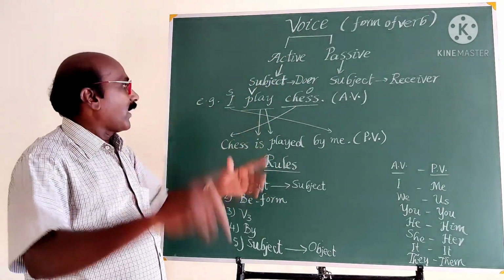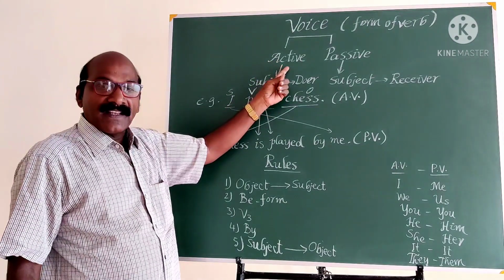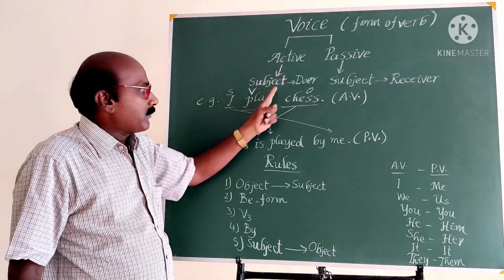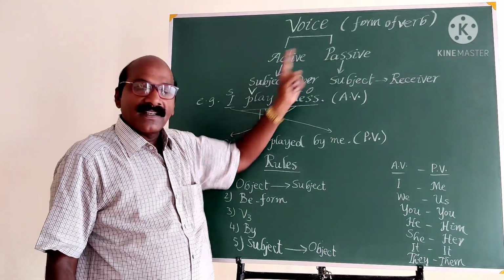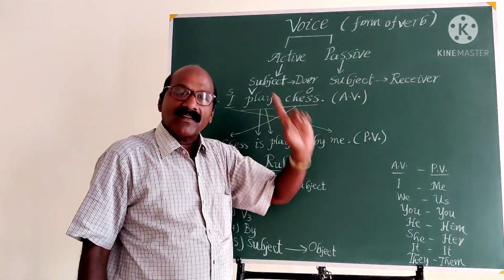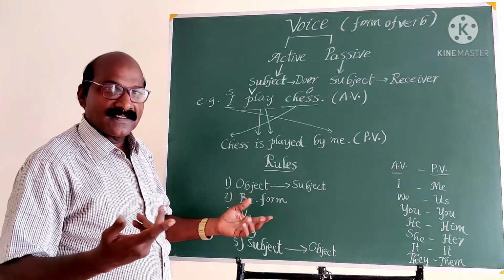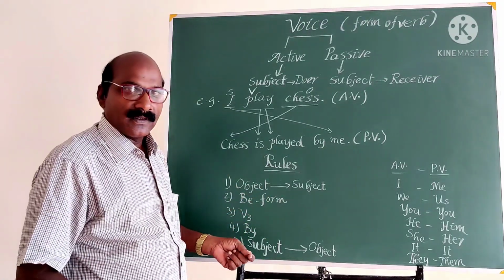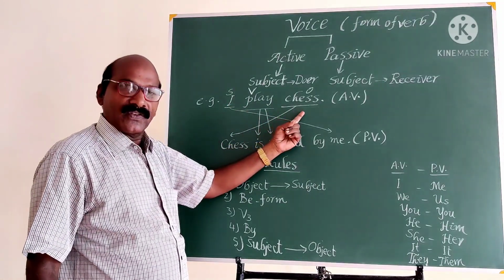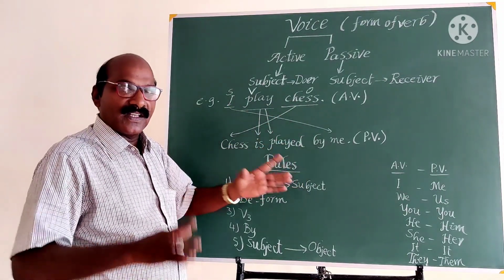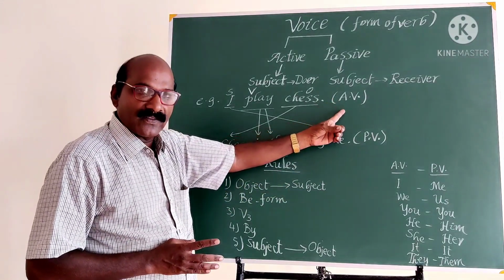What is active voice? In active voice, the subject is the doer of the action, and in the passive voice, the subject is the receiver of the action. Let us see one example. I play chess. This is an example of active voice.